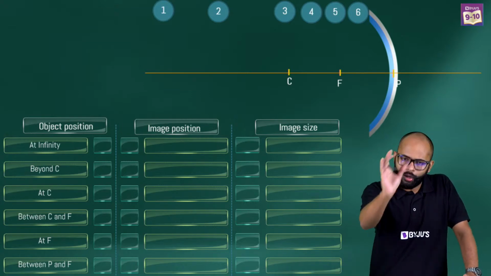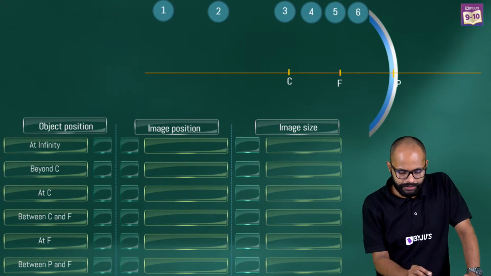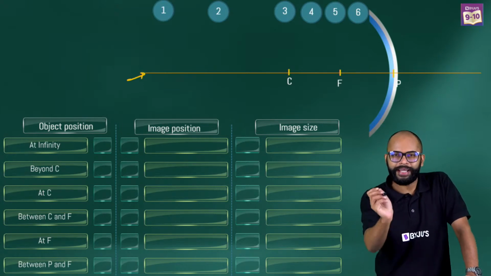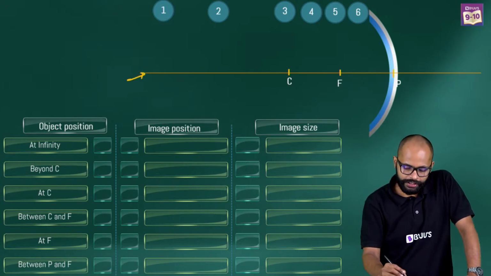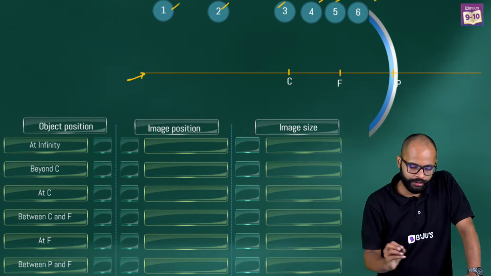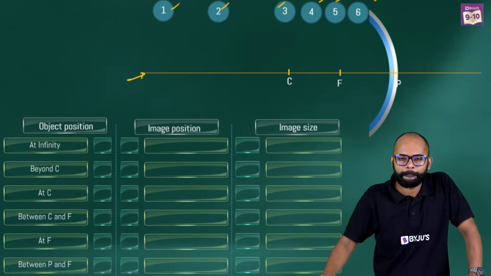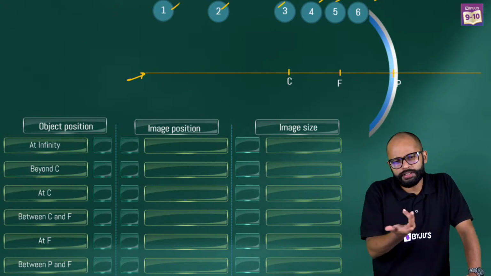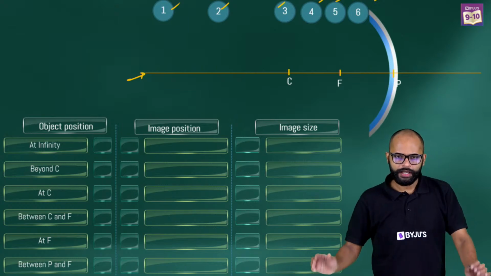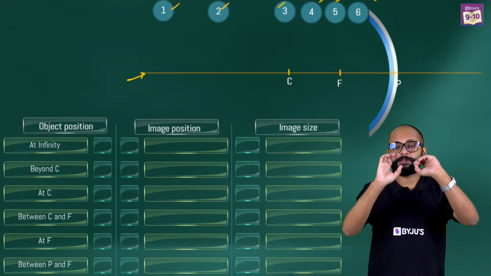Tanu, it's a concave mirror. That is the principal axis, and we are just defining different points with numbers: 6, 5, 4, 3, 2, 1. Different mirrors have different focal lengths, yes, that's okay. Before moving forward, I'm explaining this again.